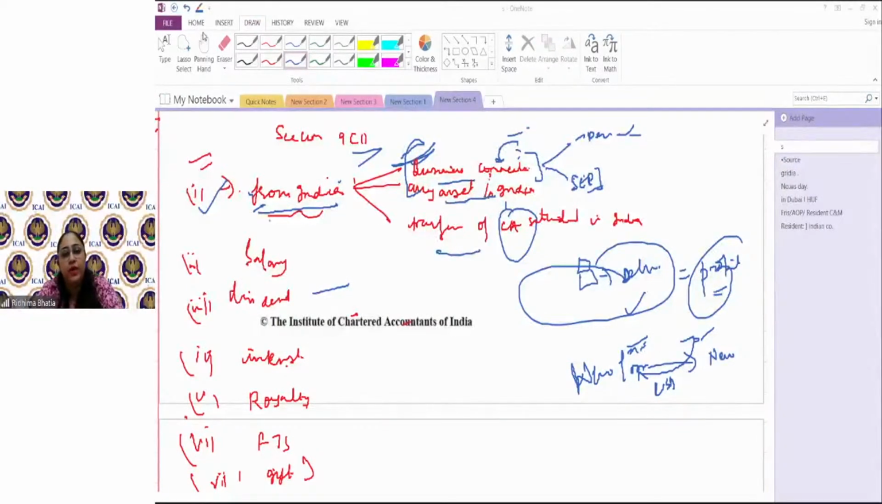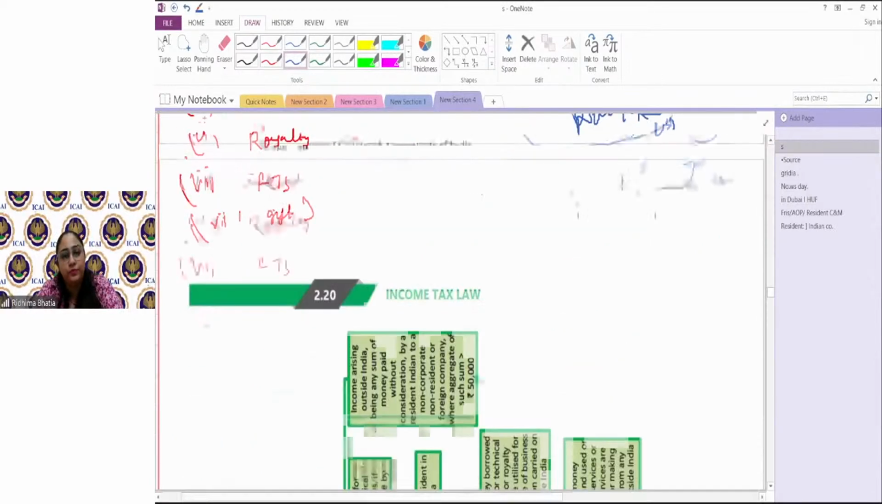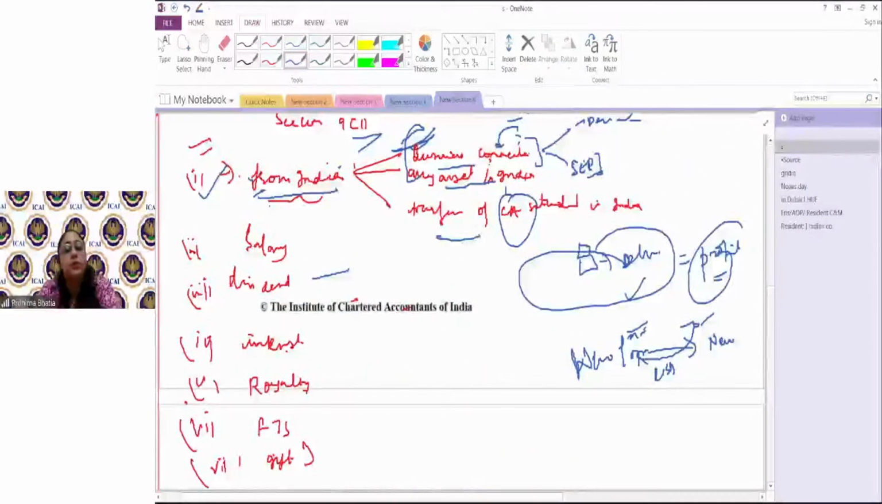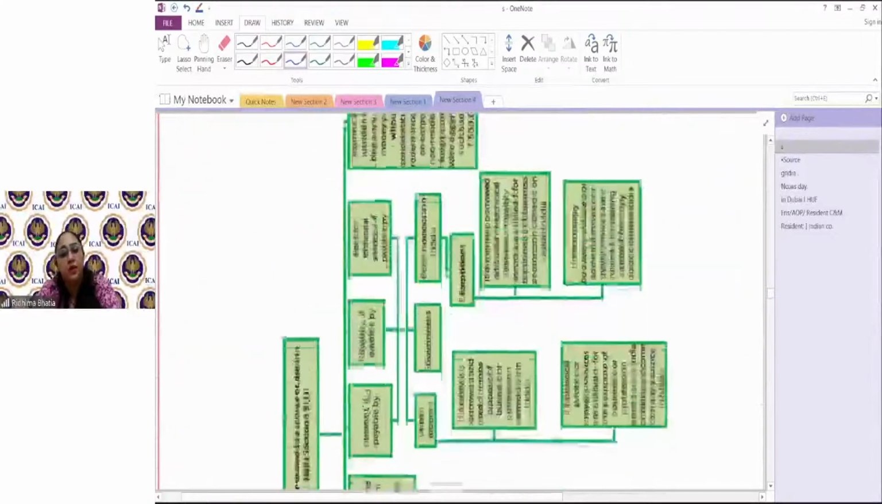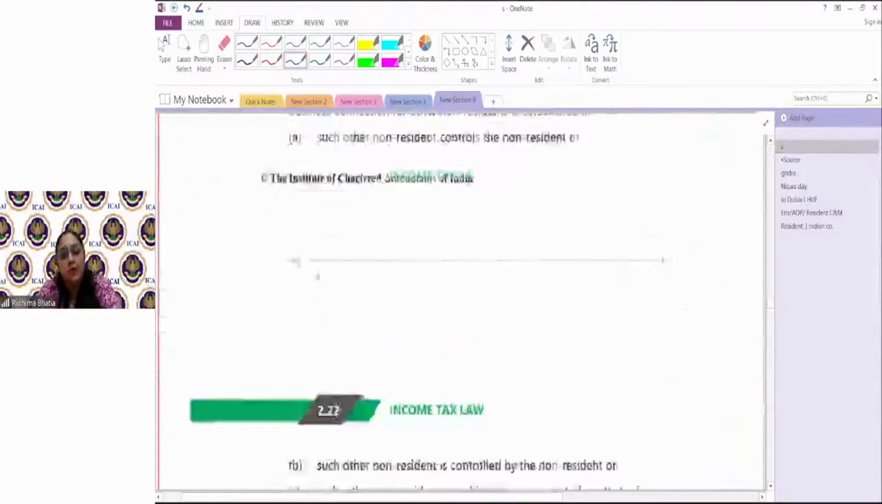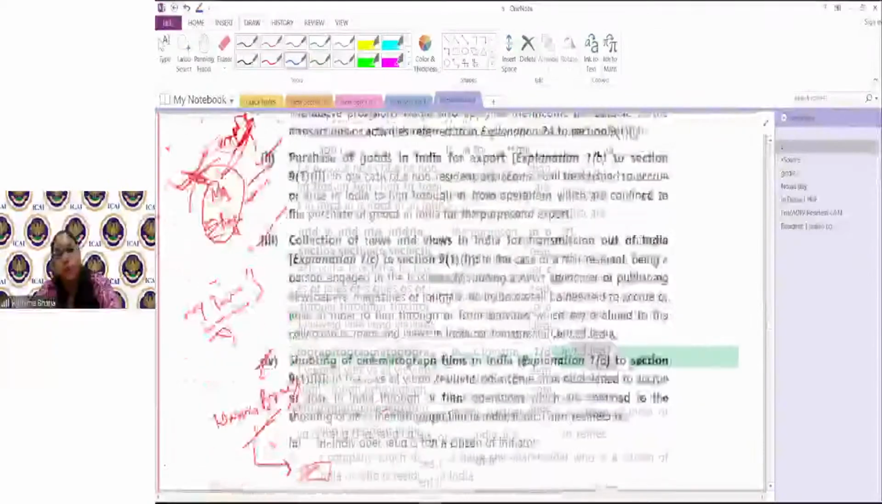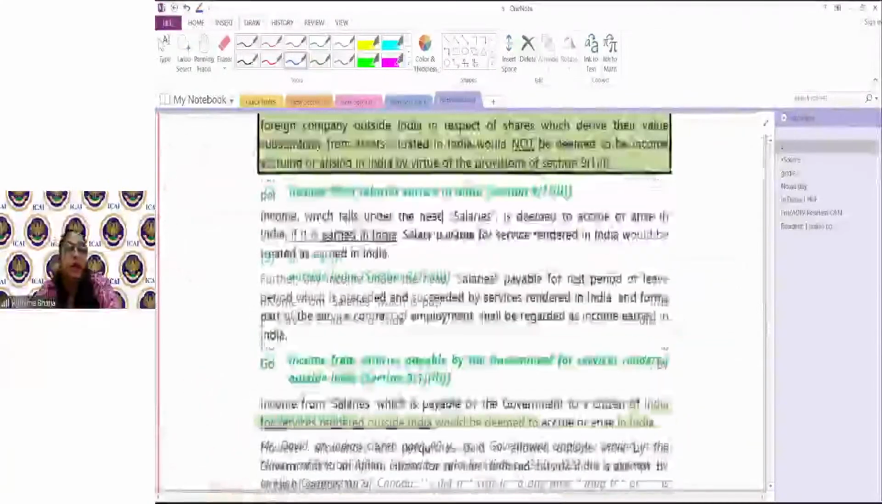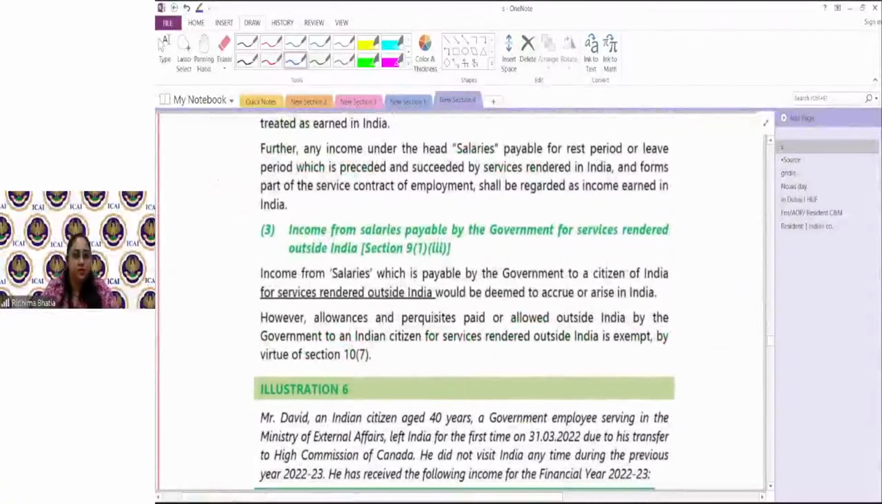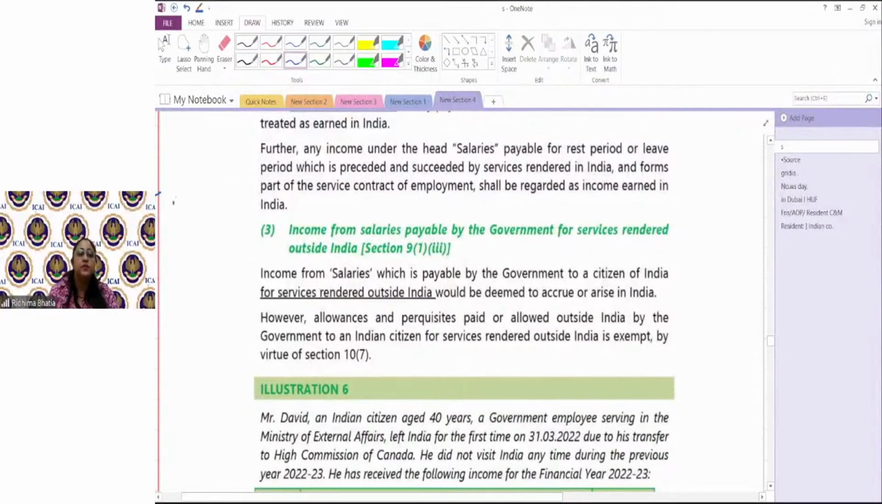Now we move ahead to understand our next type of income which is deemed to accrue, which is when you are talking about salaries. In the case of salary, the term which is extremely important and which you should quote all the time is services rendered. The salaries for services rendered outside India. See, when the services are rendered in India, it is always taxable in India.